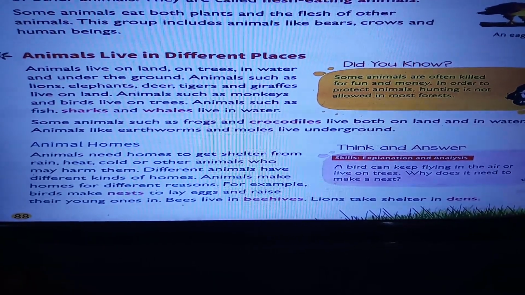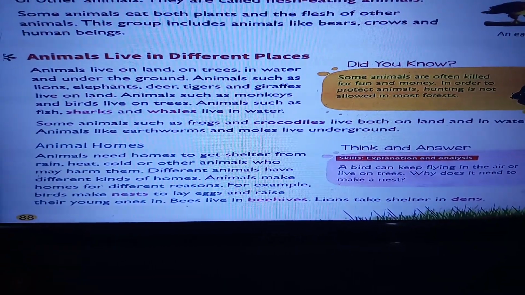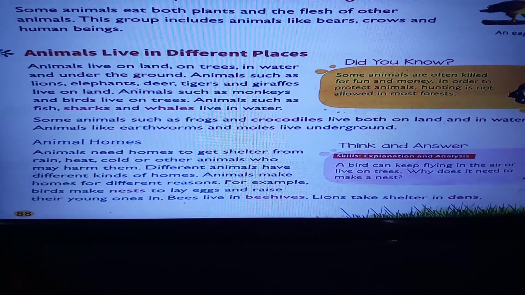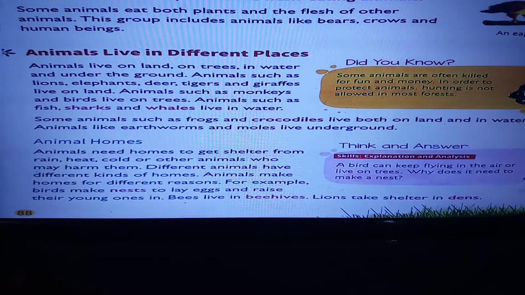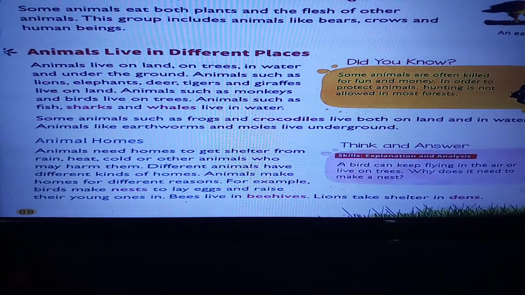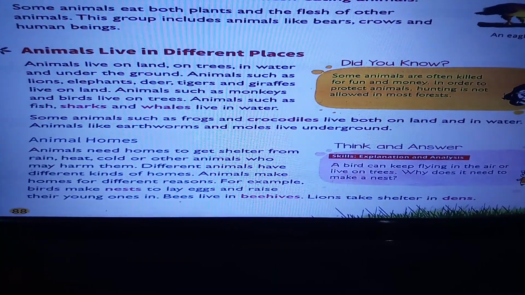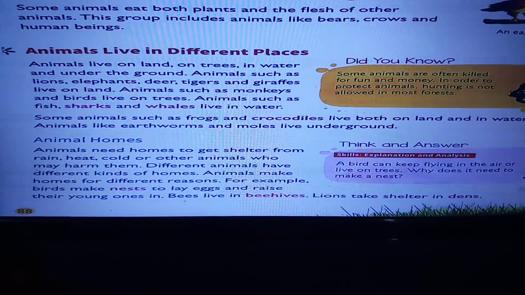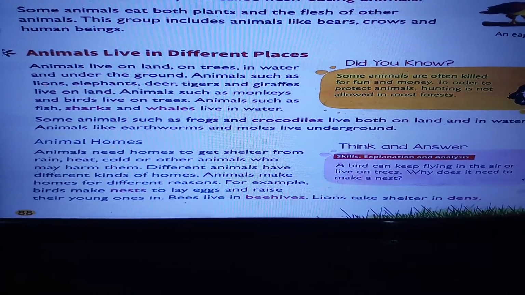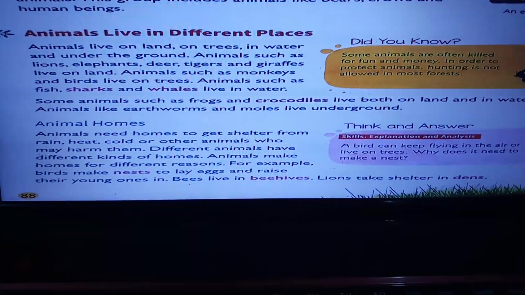Some animals live on the land, like elephant, lion, deer. Some animals live on trees, like monkey and birds. Some animals live in water, like sharks, fish and whales. And some animals live on land as well as water, like frogs and crocodiles. Some animals like earthworms and moles live under the ground.